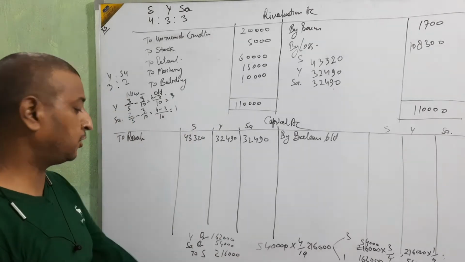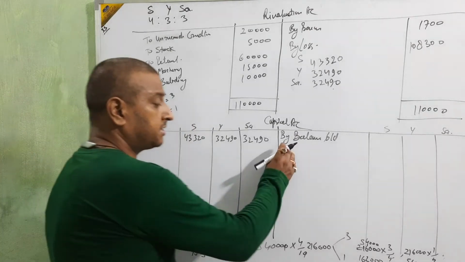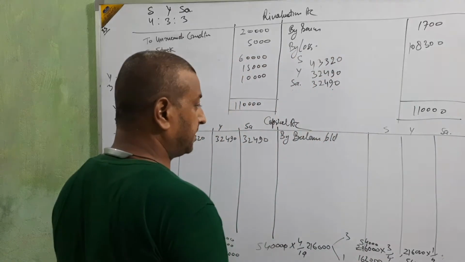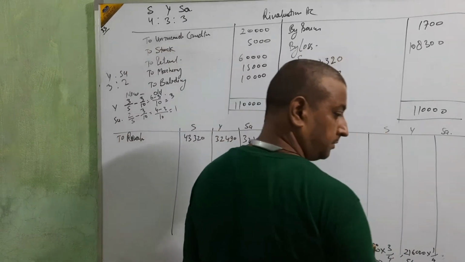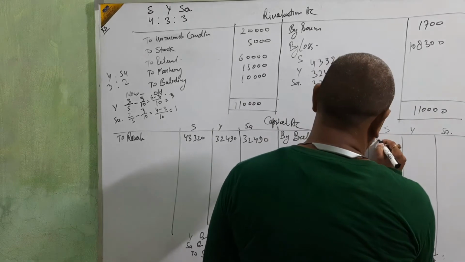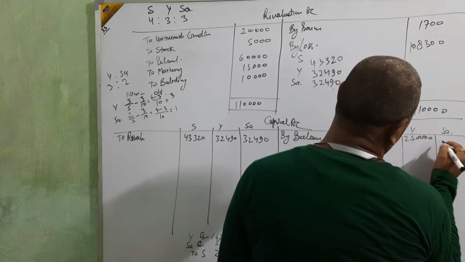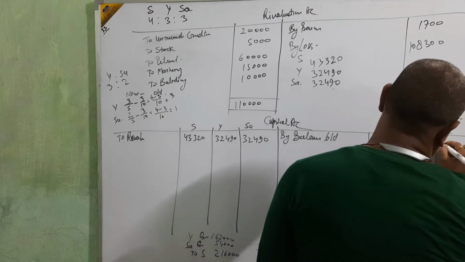Now we are going to post all these. Okay, first tell the balance, first the capital. See the right side, yes, capital. Capital: Samir 3 lakh, Yasmin 2,50,000, Saloni 1,50,000.